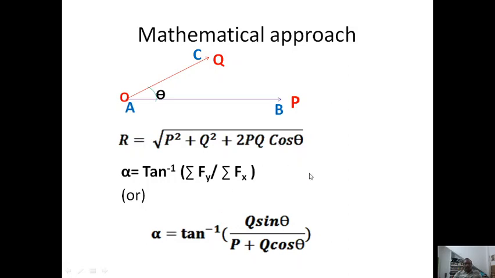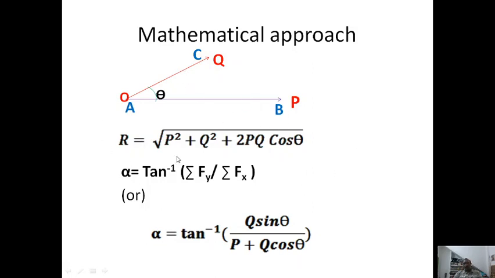And the direction of the resultant, alpha, is equal to tan inverse of sigma Fy by sigma Fx. Now you see what Fy is: it is Q sin theta only, because P doesn't have any vertical resolution, whereas Fx has both the P and Q contribution, hence P plus Q cos theta.